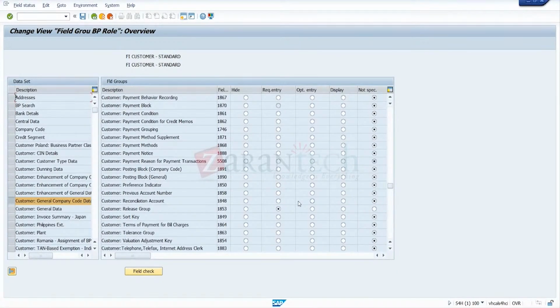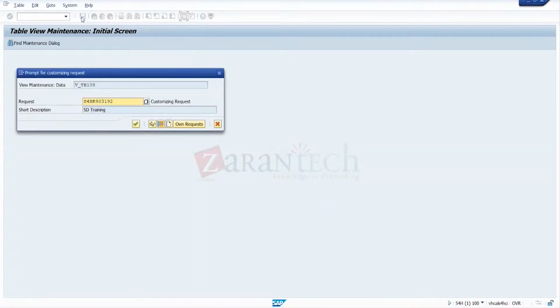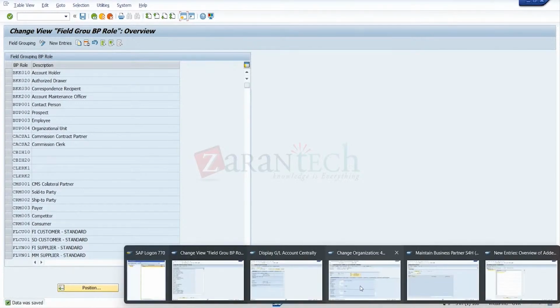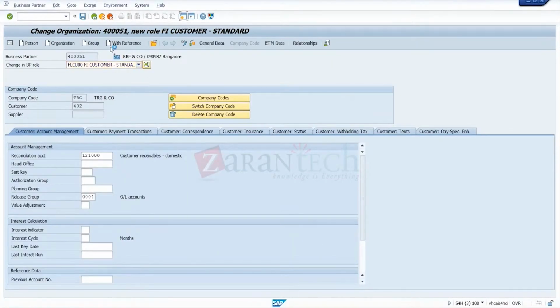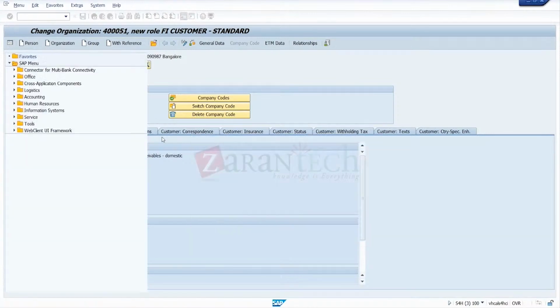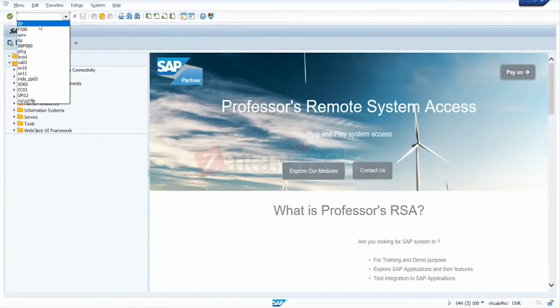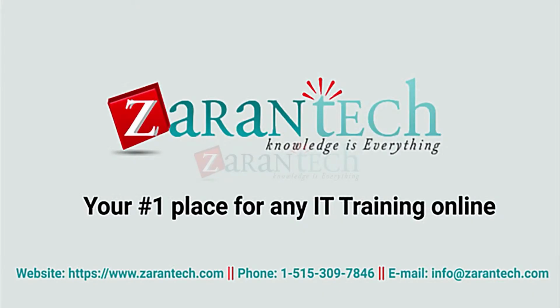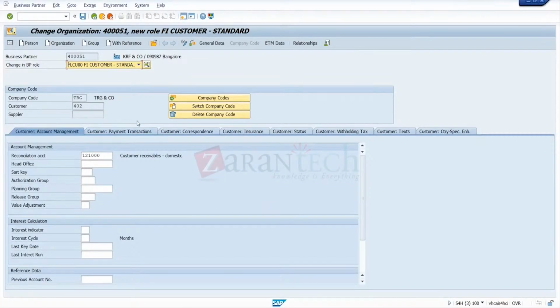So actually I checked and found that it is basically the finance account setting that is missing.